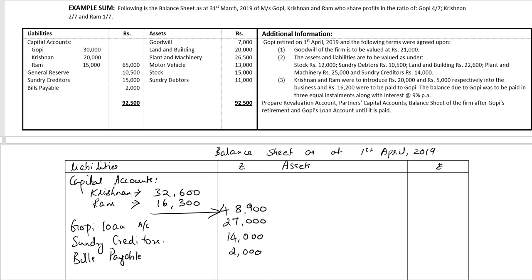Continue with the asset side items. Goodwill has been written off. Land and building, as per point 2, is to be valued at 22,600 rupees. Plant and machinery, next item.